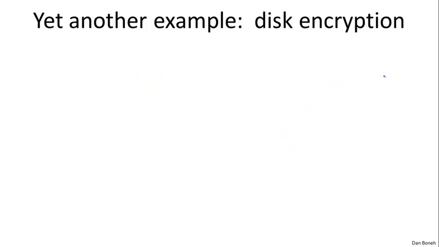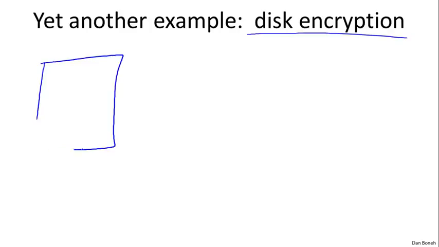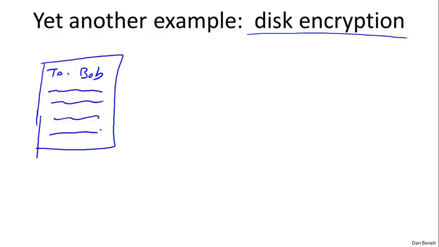Since this 2-time pad attack comes up so often in practice, it's such a common mistake, I want to give one more example where it comes up so you know how to avoid it. And the last example I want to give is in the context of disk encryption. So imagine we have a certain file, and maybe the file begins with the words "To Bob," and then the contents of the file follows.